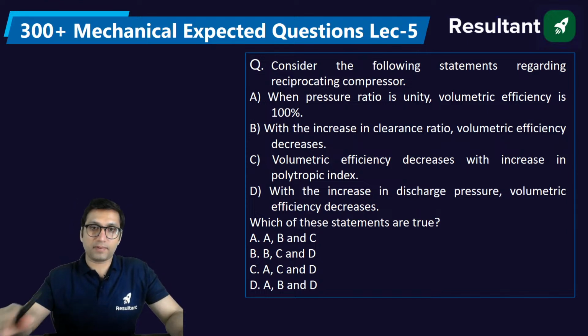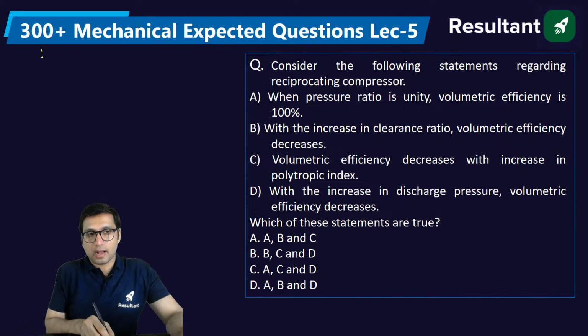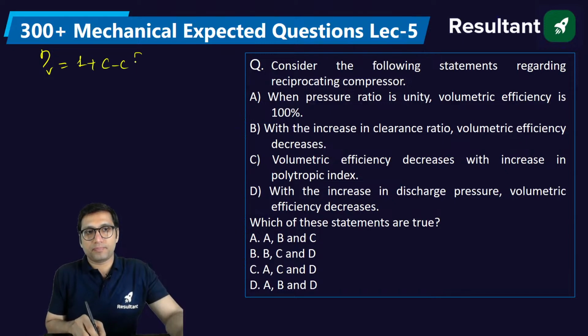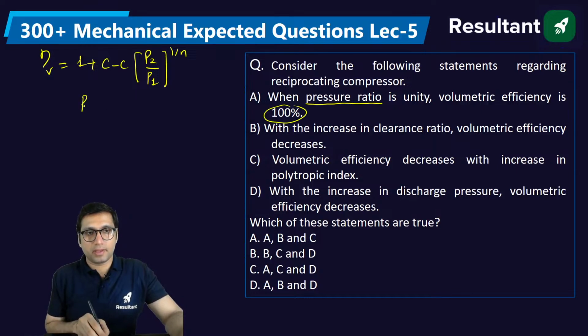Hello Prisma, good evening. So about the volumetric efficiency of a compressor, it is 1 plus C minus C, pressure ratio power 1 by n. This is the formula. Here it is saying that when the pressure ratio is unity, volumetric efficiency becomes 100%. Yes, that is true. If the pressure ratio becomes 1, this will get cancelled out, and the volumetric efficiency becomes 100%.